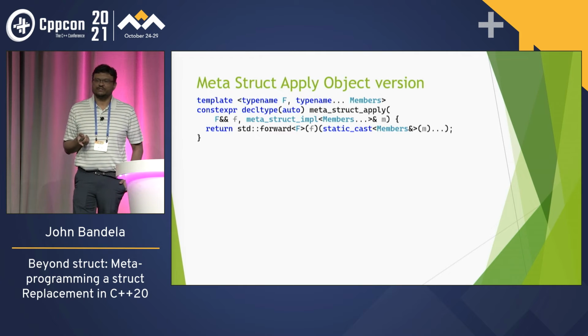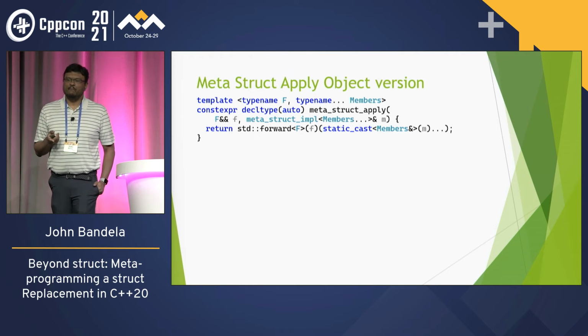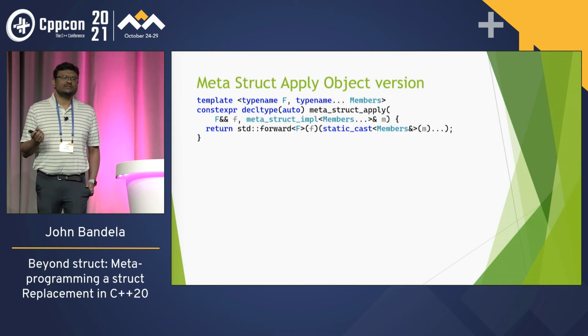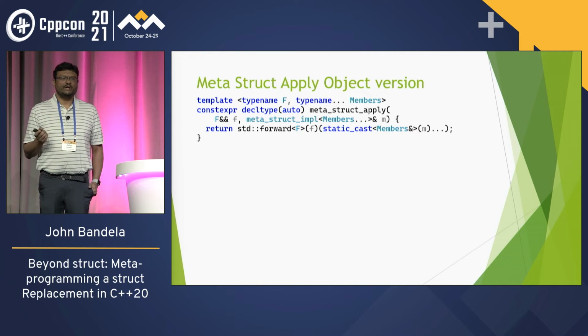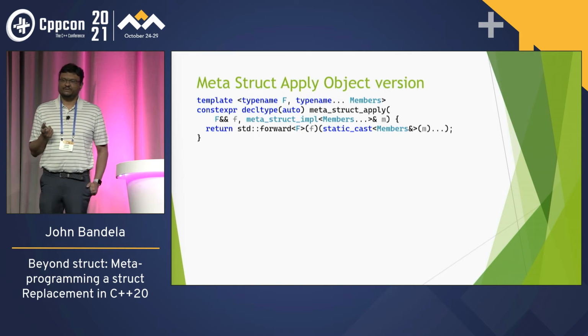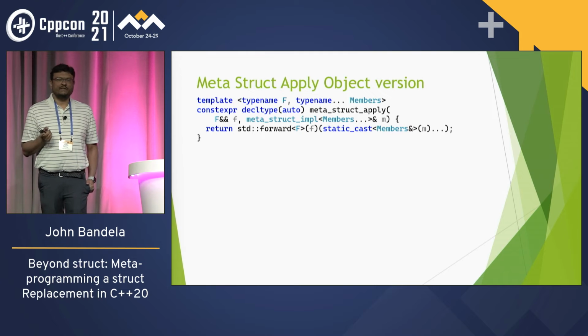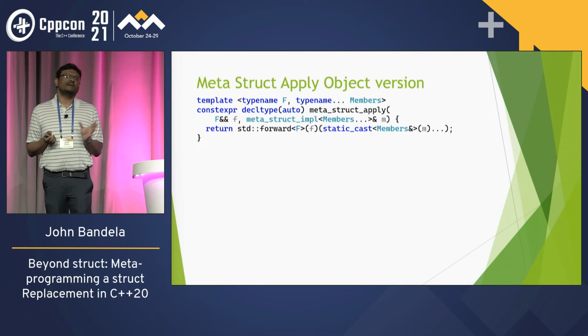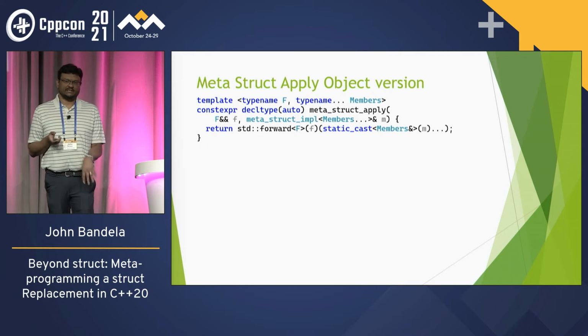For the object version, we can take a meta struct impl, which has all the members in it. We know the types of the members, and we just static cast to the base object members, the structure that was passed in, and then we've got a reference to each of the members that we passed to the lambda.